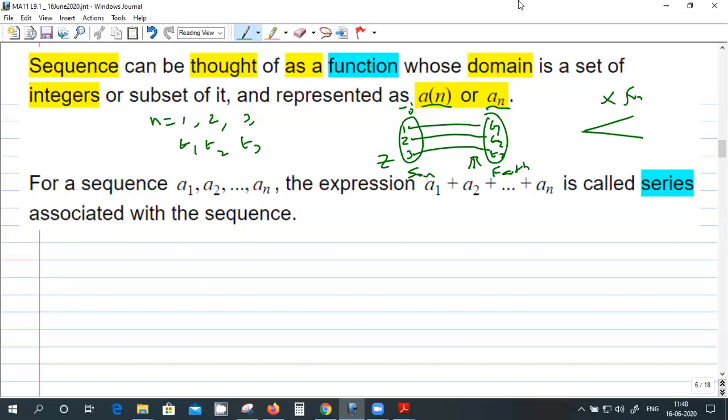So the sequence of numbers, if I add them, is called a series.